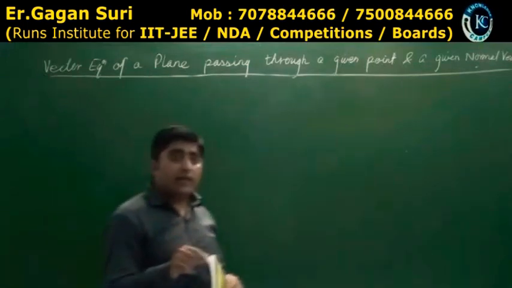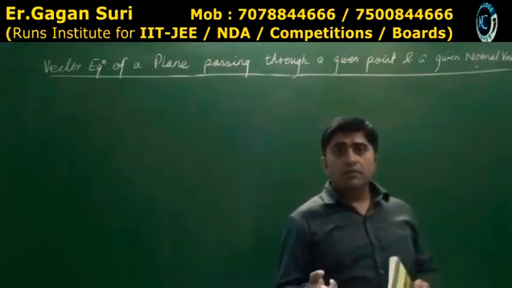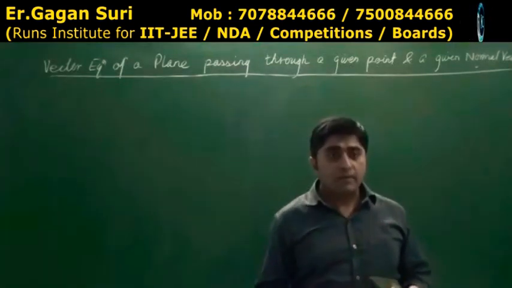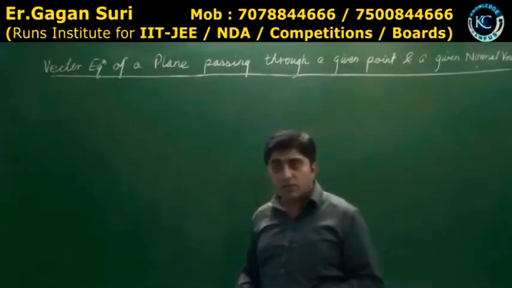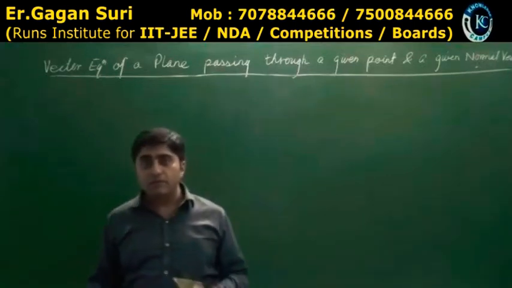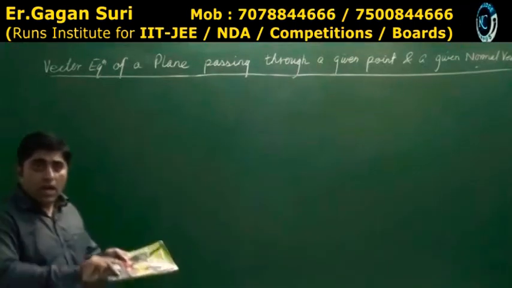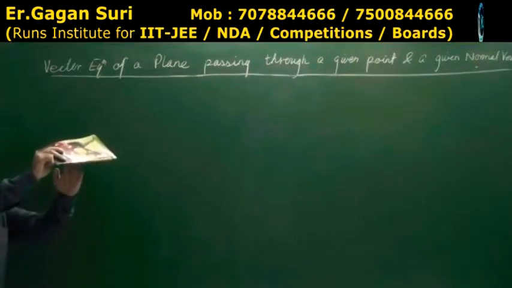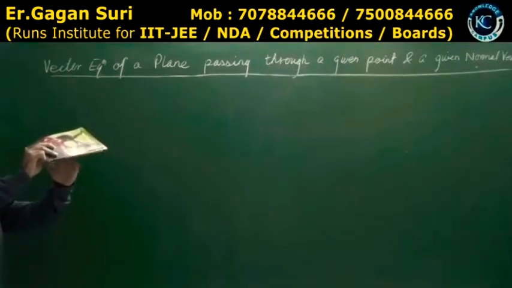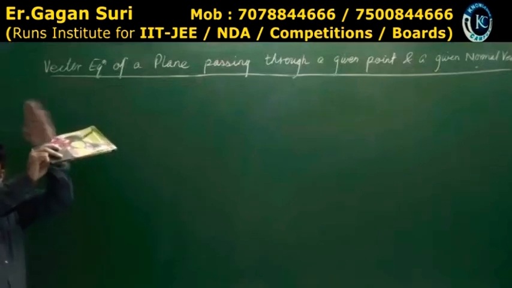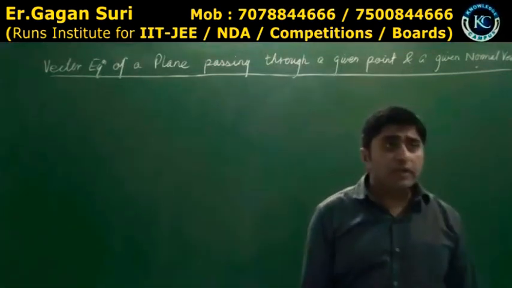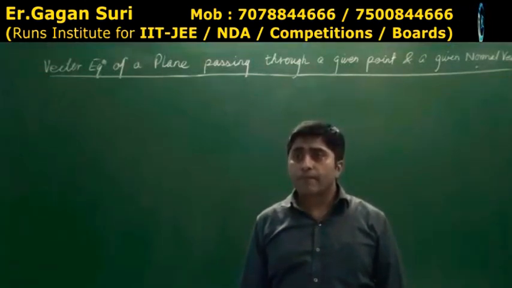So when we are finding the equation in vector form, this means I'll find R vector, as we used to do in straight lines also. R vector क्या होता था? Position vector. Similarly over here also, R vector will be what? Position vector from origin towards this point. This is R vector. If the point is over here, every point on this plane will be given by R vector. This is the general position vector. Yes or no?